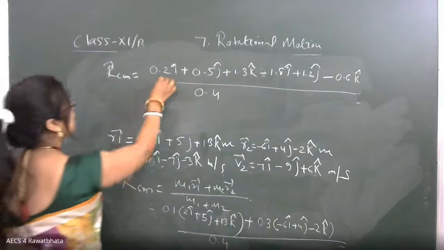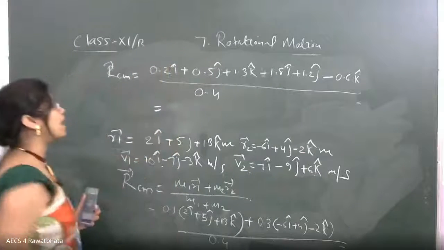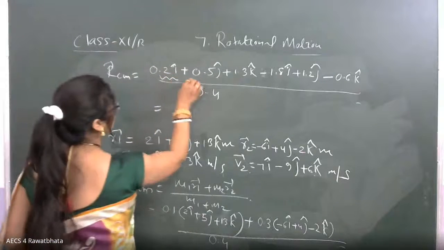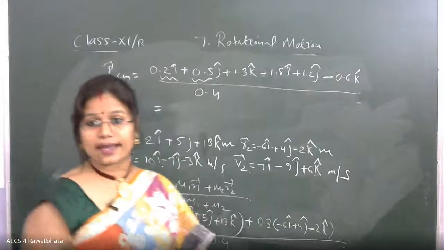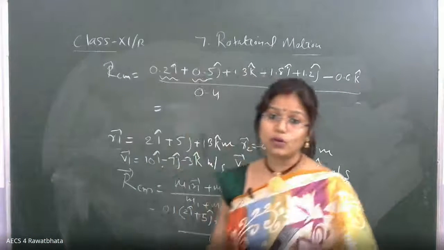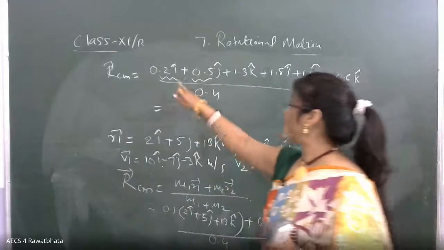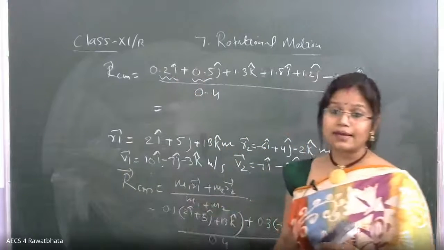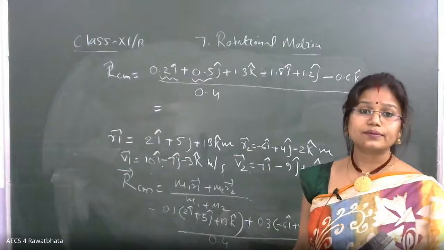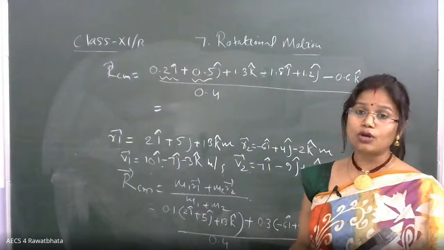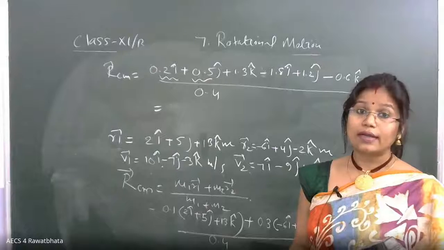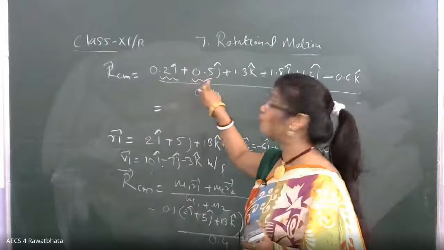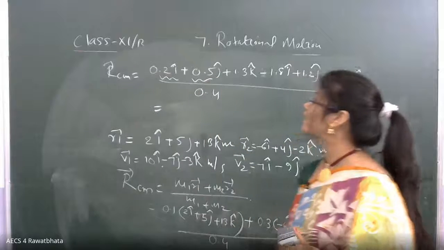So now tell me, Uma Sharma, can I add 0.2 and 0.5 like that? How are vectors added in this case? Your teacher must have already told you, dear. Just tell me, Uma Sharma, 0.2 and 0.5, can I add them? Yes or no? At least that part you should reply, dear. Yes, ma'am. Can we add 0.2i and 0.5j? Jyoti, Meena, no is saying no. So why, Jyoti, why can't we add them, dear?